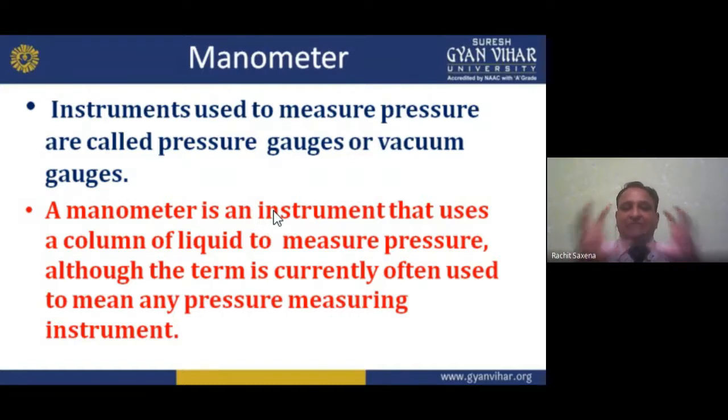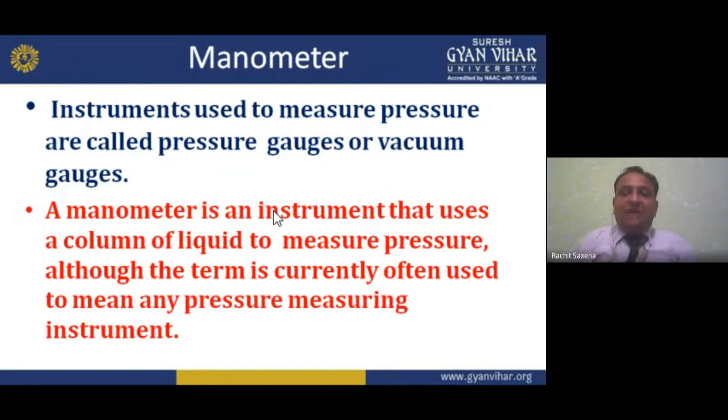But here we have the gauges through which we can identify or measure the pressure. So pressure gauges or vacuum gauges are available, and a manometer is an instrument which uses a column of liquid, not air, to measure pressure. Although the term is currently often used to mean any pressure measuring instrument.